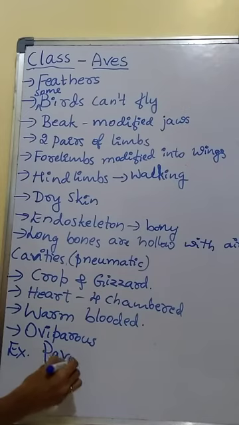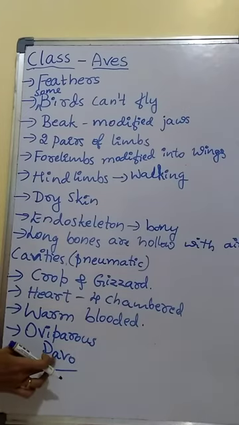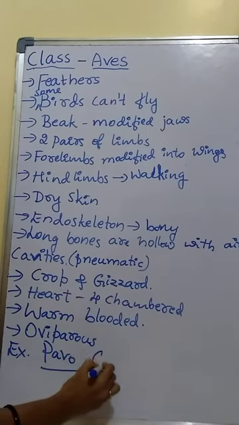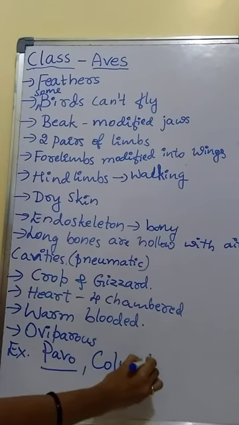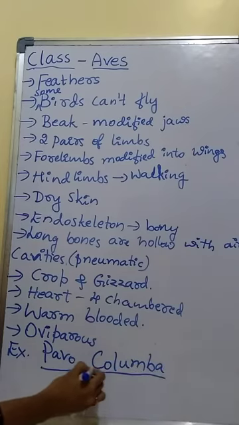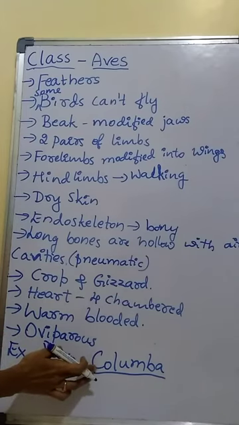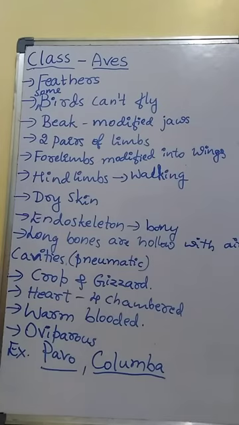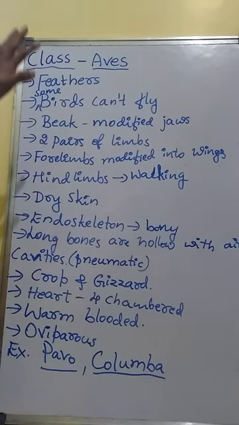Examples for birds or aves: Pavo. Pavo is the scientific name of peacock. Then Columba. Columba is the scientific name of pigeon. Then Corvus. Corvus is the scientific name of crow. Struthio. Struthio is the scientific name of ostrich. This is about characters and examples of class Aves.